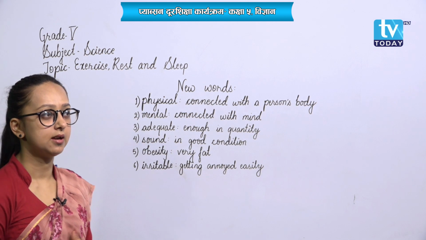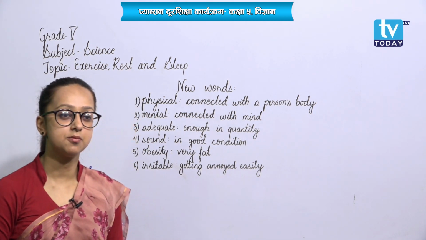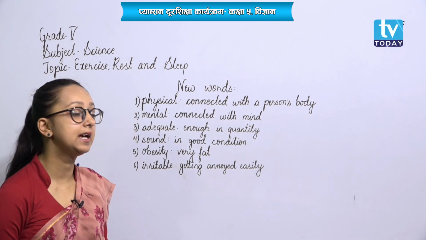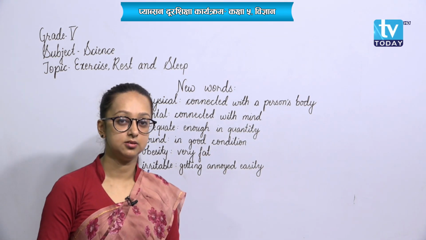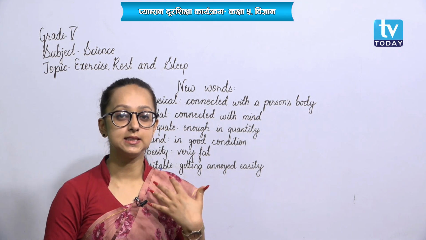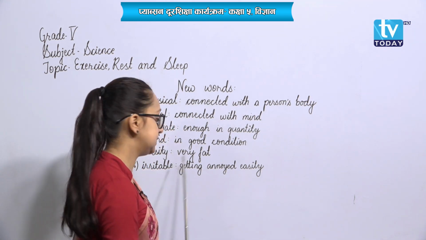If something happens time and again, or something is caused time and again, then we get irritated, isn't it? That means we are getting annoyed. We are getting angry, that is irritable.